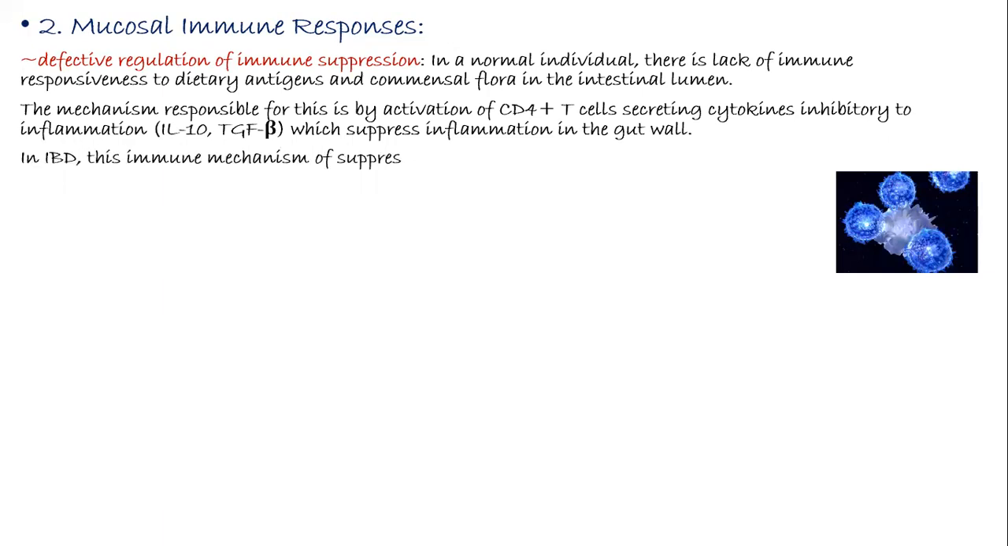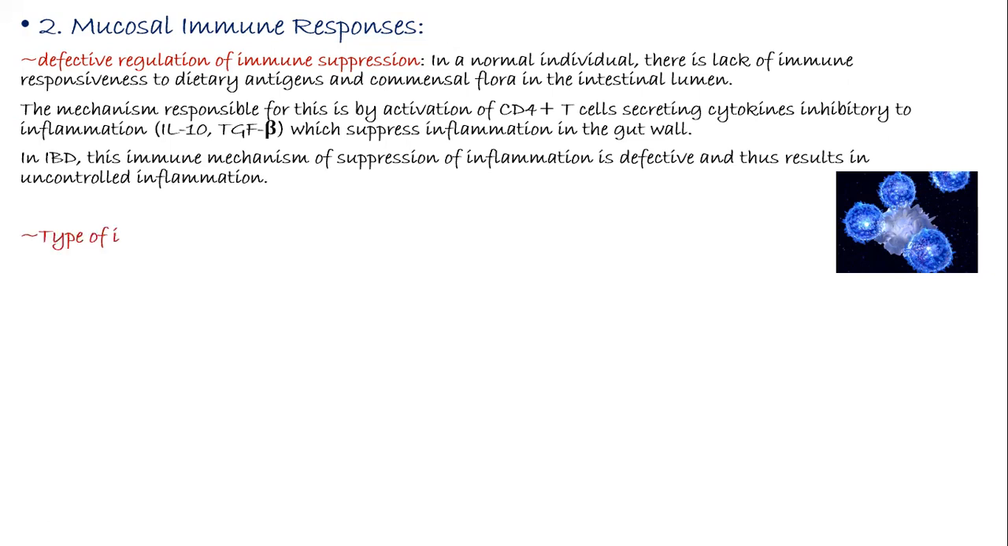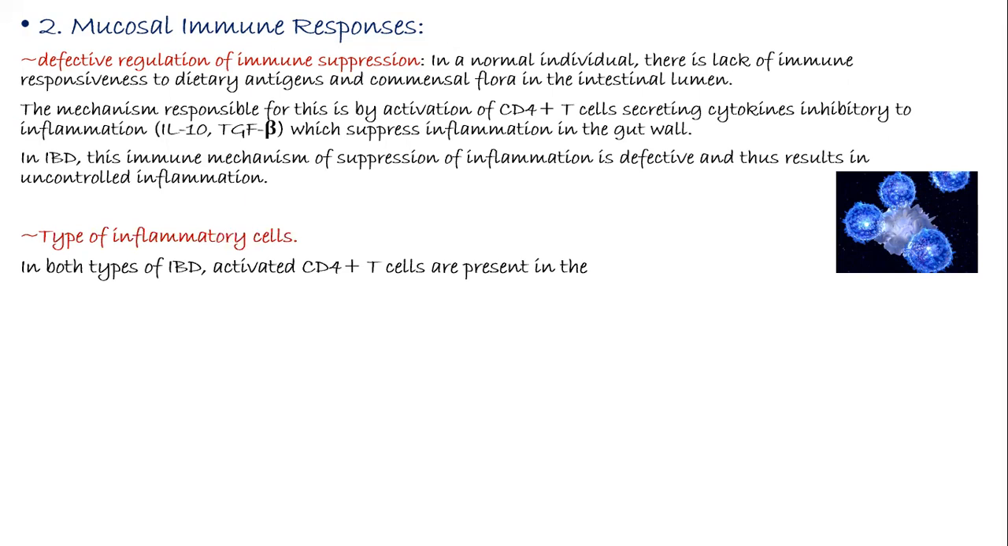This immune mechanism of suppression of inflammation is defective, and thus it results in uncontrolled inflammation. Now the second thing is the type of inflammatory cell. In both types of IBD, you can find CD4 T cells present in the lamina propria and in the peripheral blood.